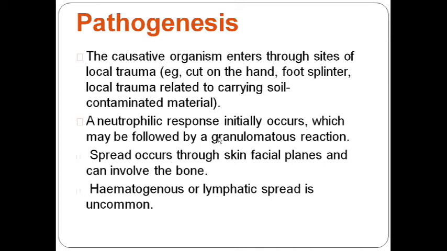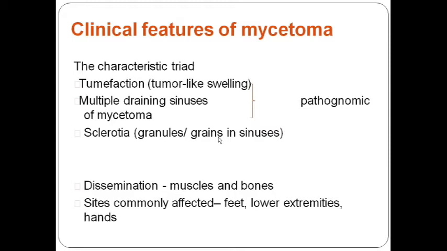Once they have encountered the Langerhans cells, definitely there will be an immune cascade, unless the patient is suffering from some chronic immunosuppressive disease like severe states of HIV. And spread is usually not seen in this kind of infection because of the restriction of the lesion, slow growing nature and large size of the organism. The clinical features we have already discussed: hard tumor-like growth with multiple draining sinuses which may disseminate into muscles and bones, most commonly seen on the dorsum of the foot.